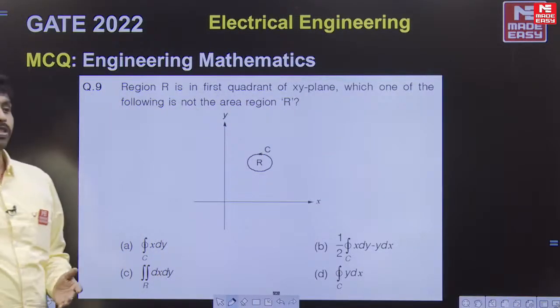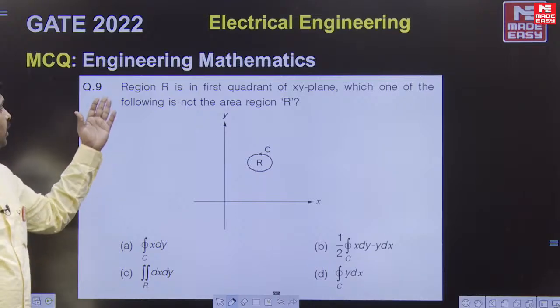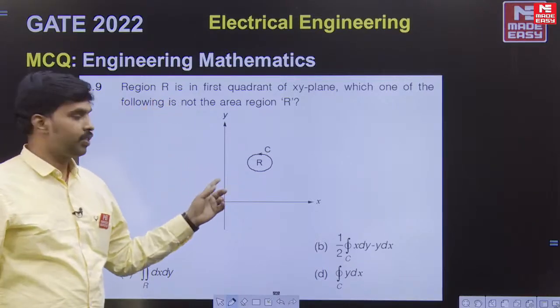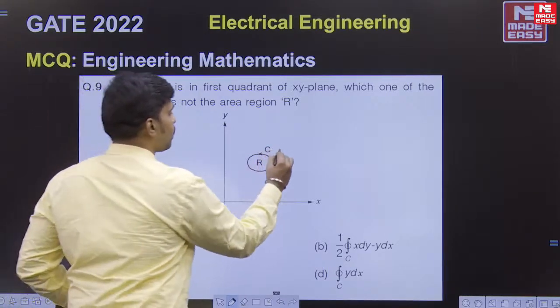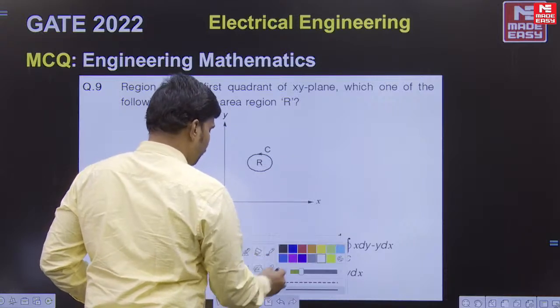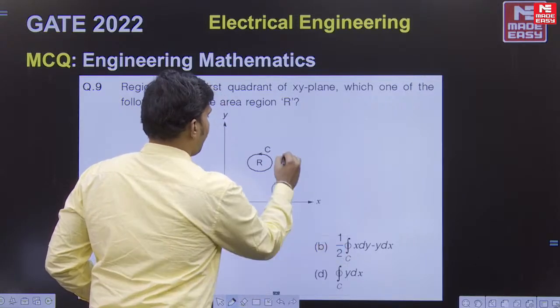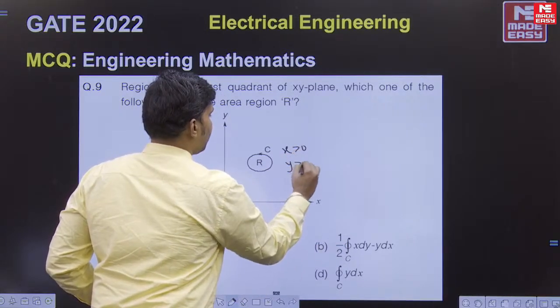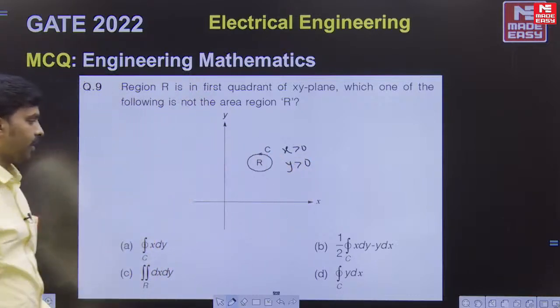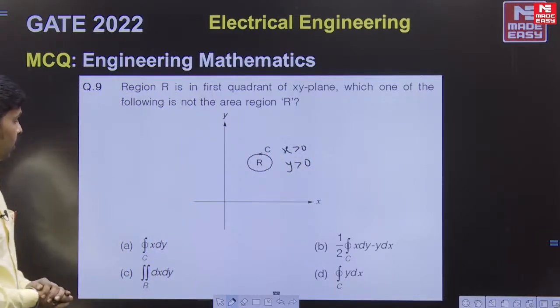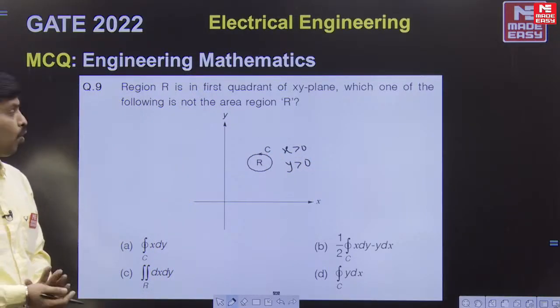Then coming to the last question here, that is the region R in the first quadrant. See, it is very clear here: x greater than 0, y greater than 0, in this first quadrant. And now by the elimination technique we will go for this question.